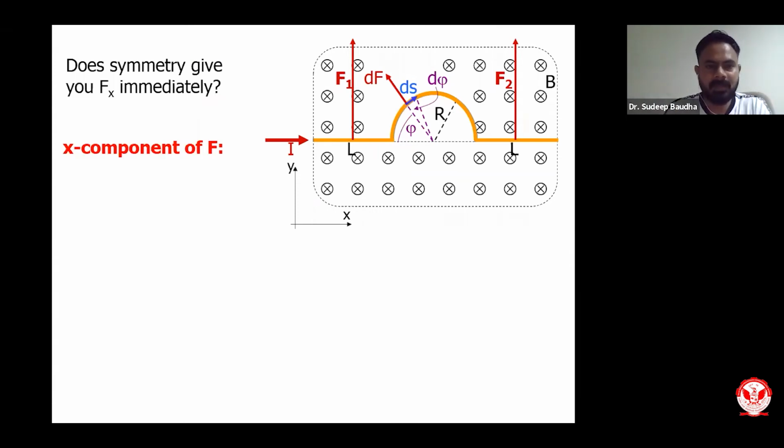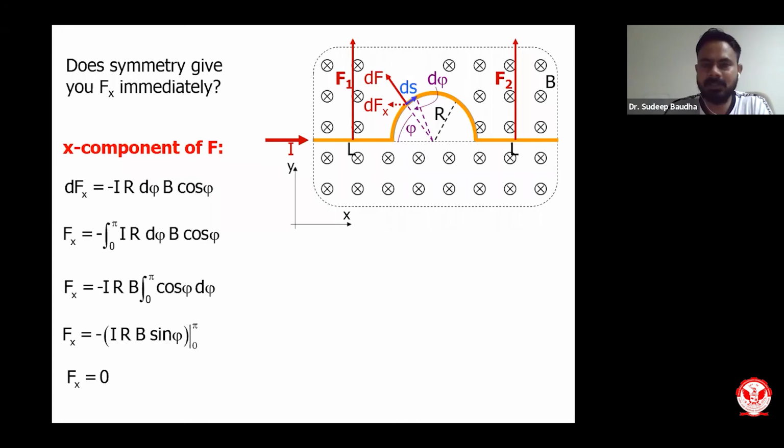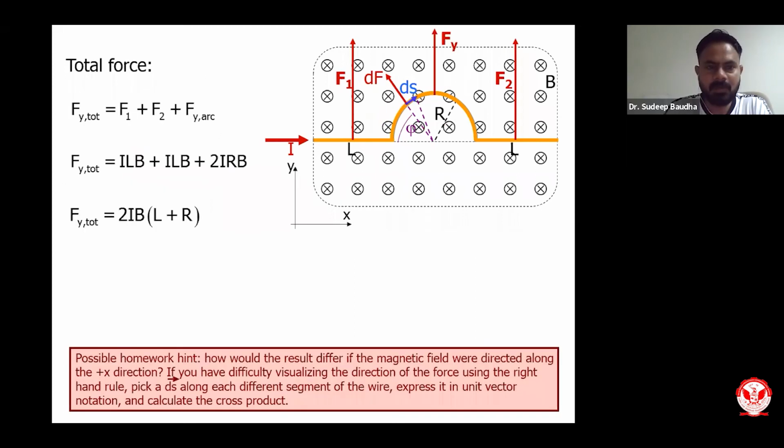X component of F, you can do the mathematics and finally find out it is 0. But actually I can directly say from the geometry that it is going to be 0. So the X component of force is going to be 0. Y component of force will be there, which we have already calculated. So the overall force will be F1, F2 plus the Y component of the arc. F1 and F2 we have calculated, and that of the arc we have already calculated.